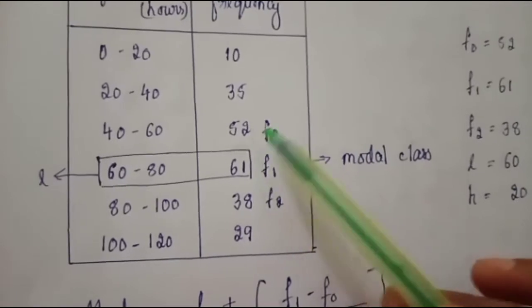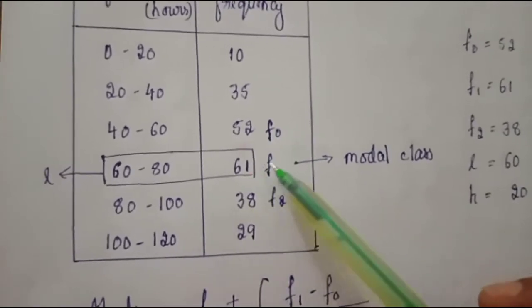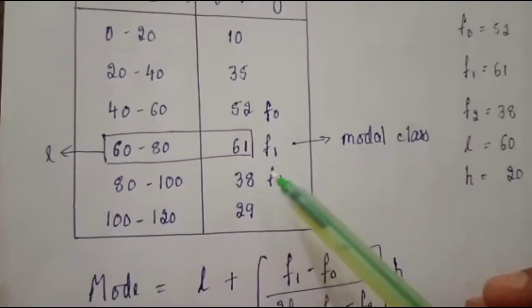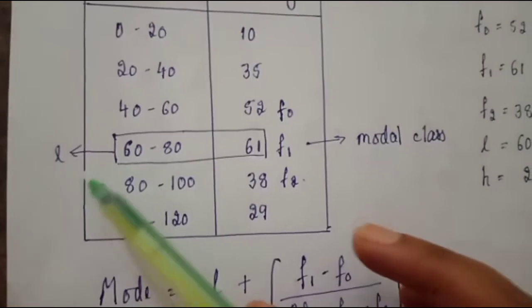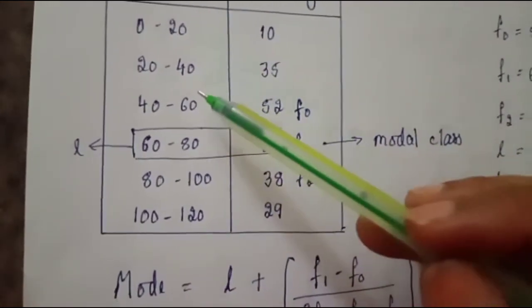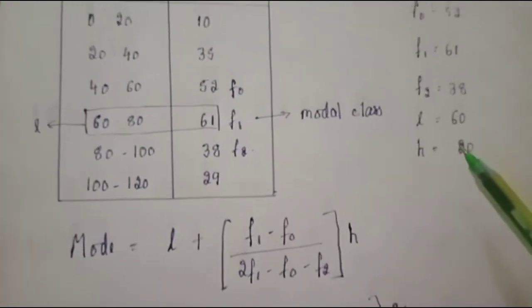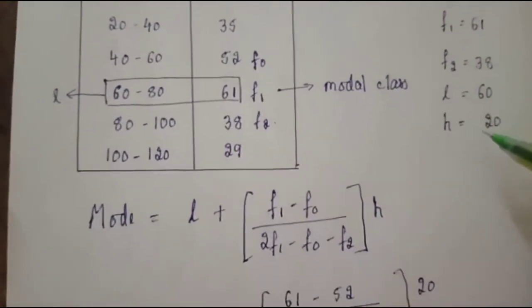So the frequency preceding is F0, the frequency of the modal class is F1, and the succeeding is F2. And the lower limit of the modal class is L. And what is the class size? Class size is 40 minus 20, that is 20. So H is 20. Note all these: F0, F1, F2, L and H.